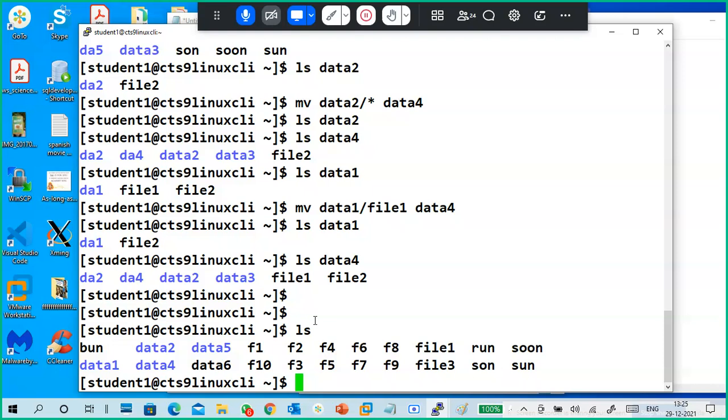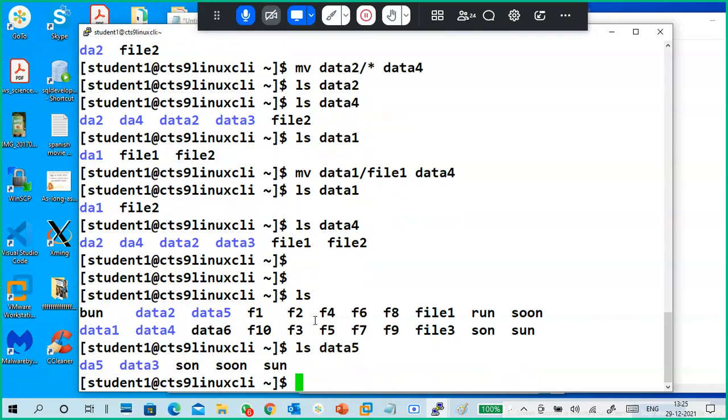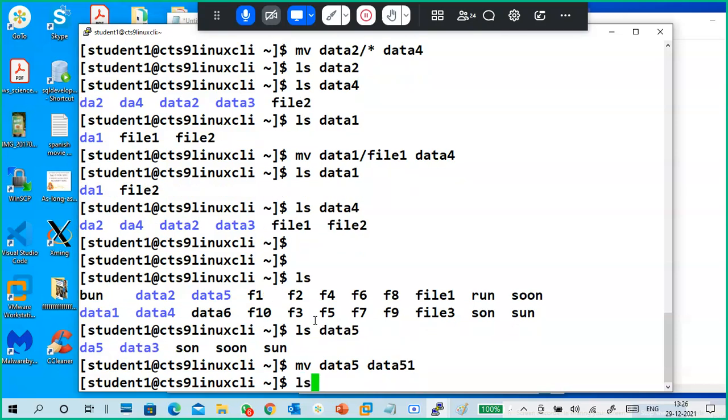So mv, but first of all, ls data 5, see what is the content of it. Okay, so look at that, mv data 5 data 51, just for example. So 5 is the old name, 51 is the new name, renaming.